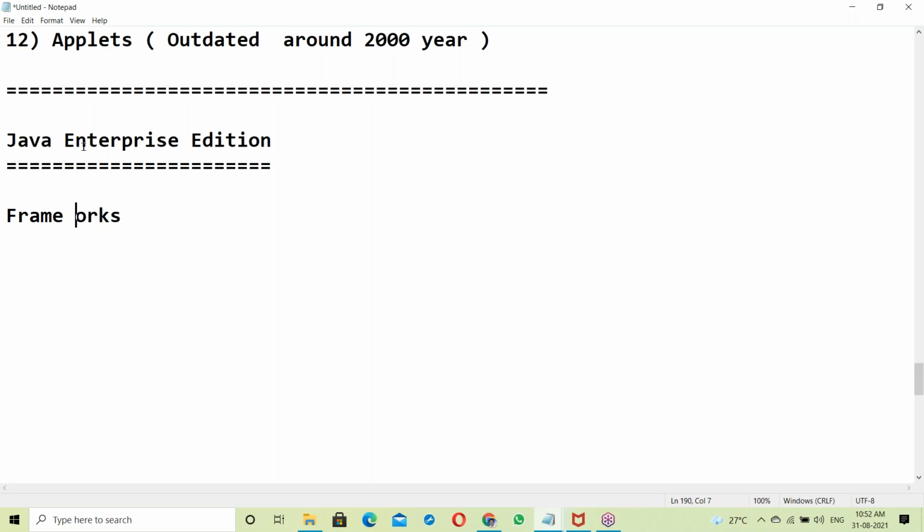So what is a framework? Framework is ready-made, ready to use. Yes, it is ready-made and ready to use. So what is the advantage of frameworks here?